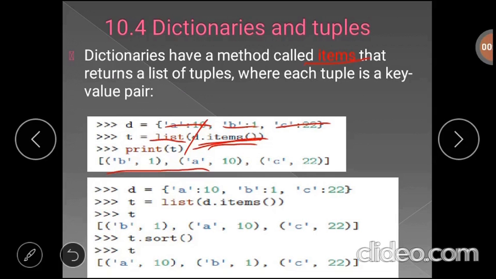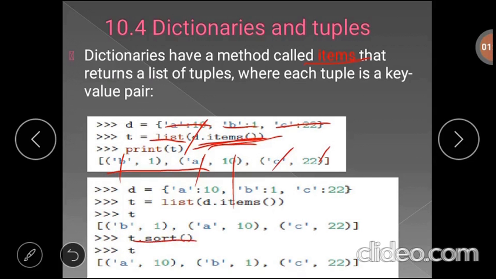Okay, now the output of this method is a list with the tuple B:1. Here B is key, 1 is value, A is key, 10 is value, and one more tuple, in that C is key, and 22 is value. But here the dictionary may not display the contents in an order. Suppose you want to display that list content or tuples in some order, then you can apply the sort method.